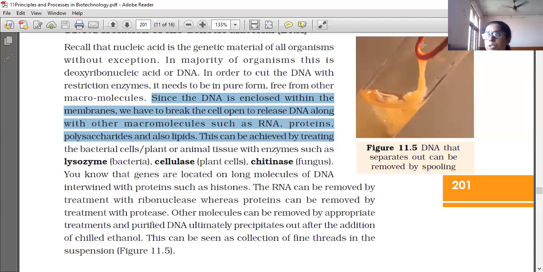So the bacterial cell wall should be broken by lysozyme. And for cellulose, the plant cell wall is made up of cellulose, so that cellulose is broken by the enzyme cellulase. And the fungal cell wall is made only of chitin, so that chitin is digested by chitinase. So like that we are doing. The other components are digested by proper enzymes.